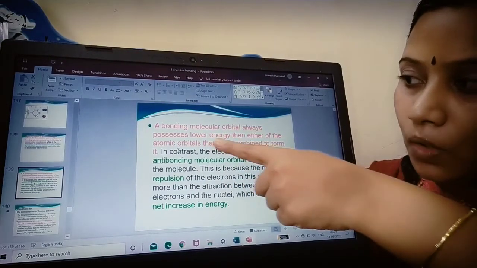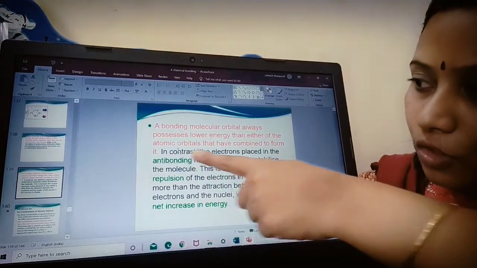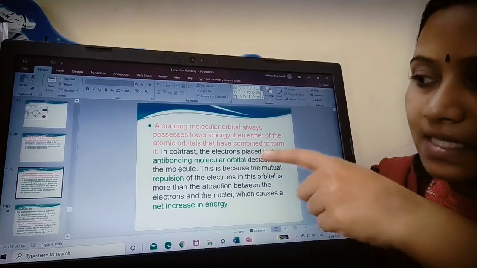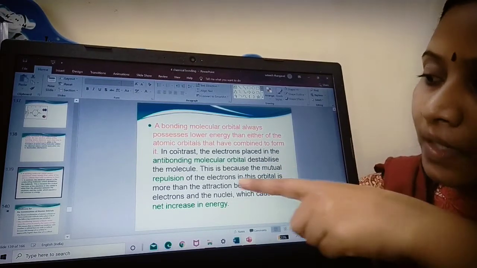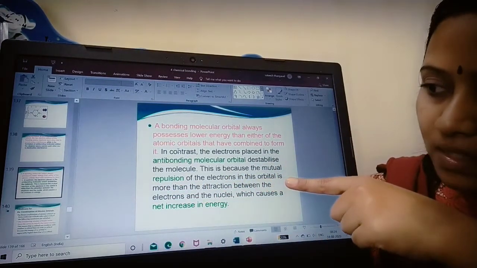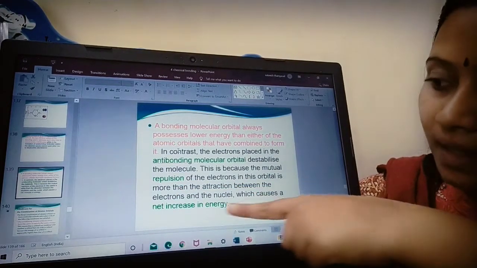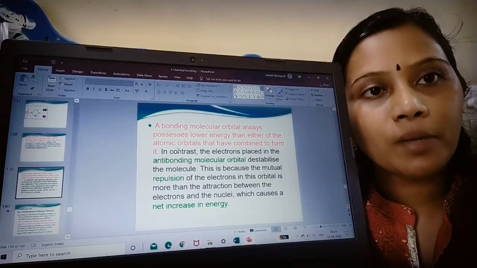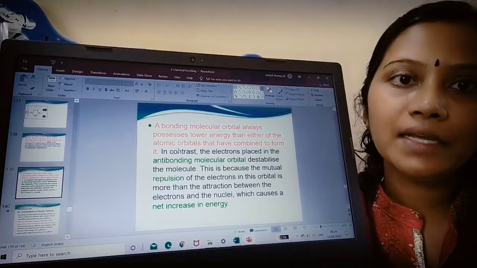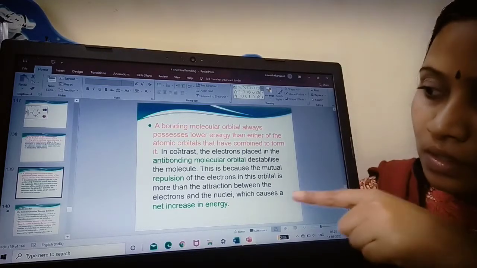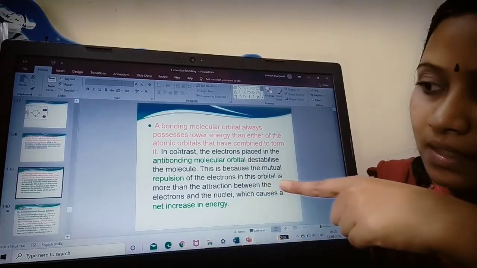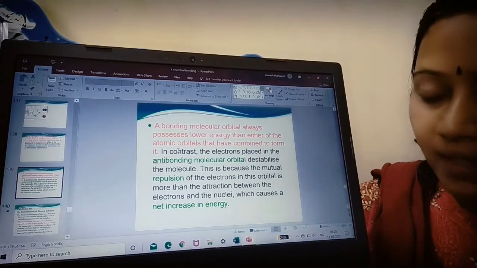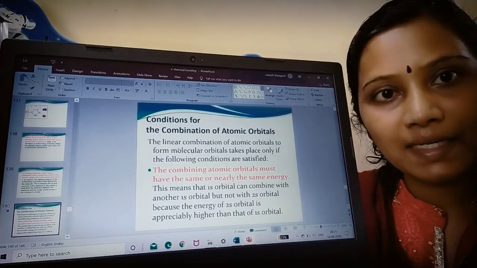The bonding molecular orbital has lower energy than either of the atomic orbitals that combined to form it. But when you look at the anti-bonding molecular orbital, it is destabilized. Why? Because its energy is more. This is because of the mutual repulsion of electrons in this orbital. The repulsion is more than the attraction, so there is an increase in energy. I told you, in the bonding molecular orbital energy is less, and in the anti-bonding orbital energy is more. The net energy is more, so stability is less.